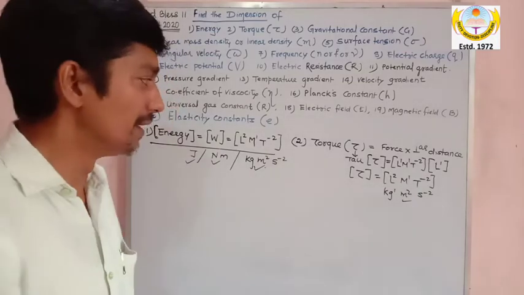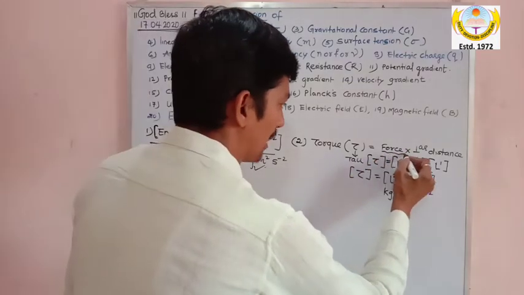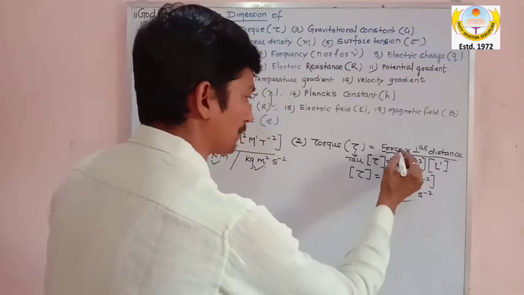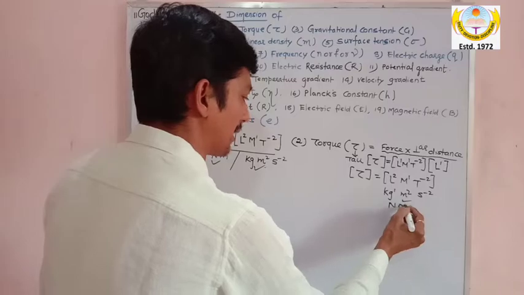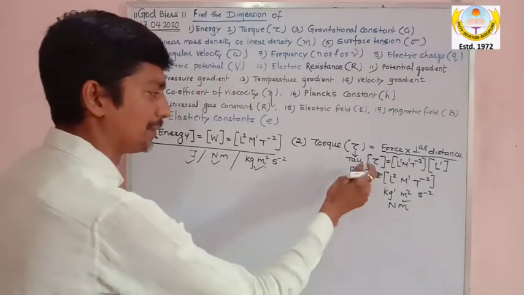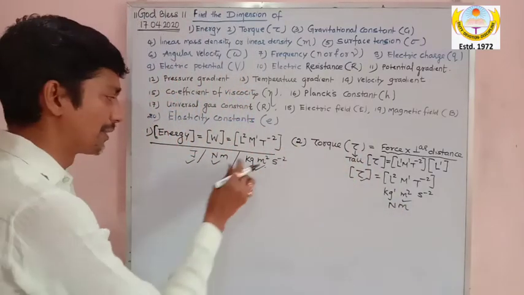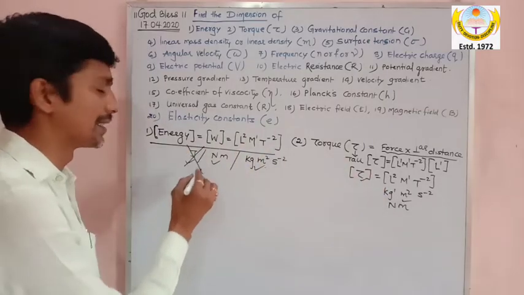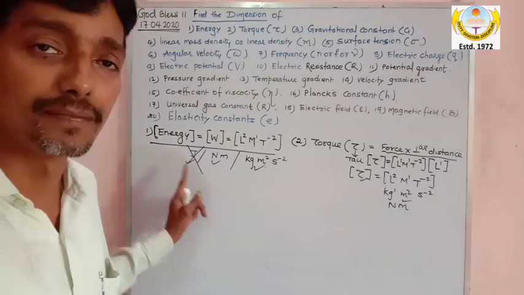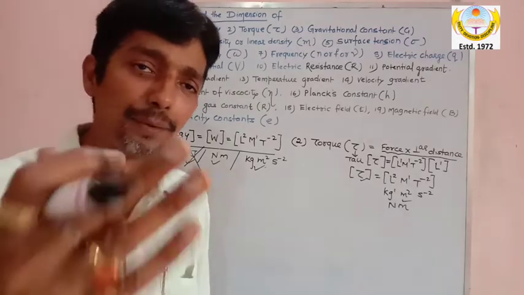That is the question. The formula says the unit of torque is force into distance, that is Newton for force and meter for distance. That means Newton meter is also the unit of torque. So torque is possessing two units, but my dear, torque will not possess the unit of joule. Please note this down.